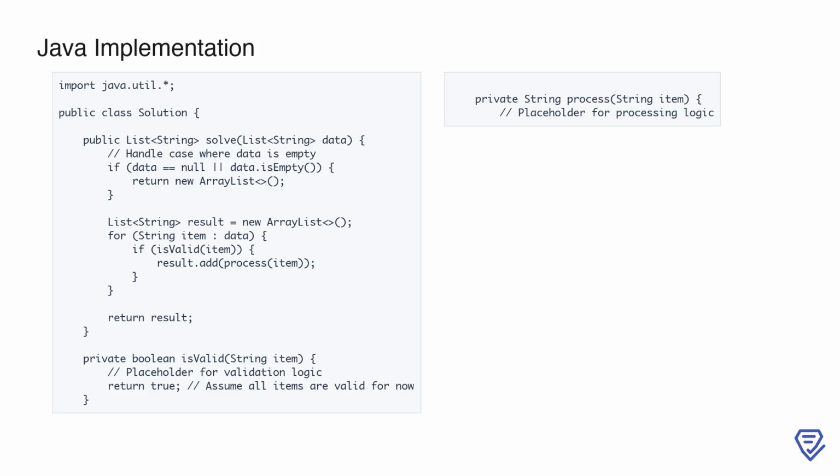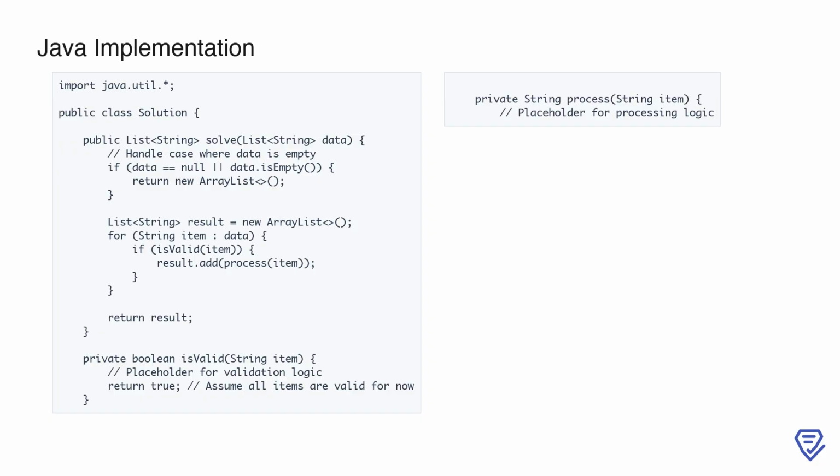Here, we begin by importing the necessary Java utilities and defining our solution class. Inside this class, we implement the main method, solve, which takes a list of strings as input. The first step is to handle edge cases where the input data might be null or empty. If that's the case, we return an empty list immediately to avoid any errors or unnecessary processing.